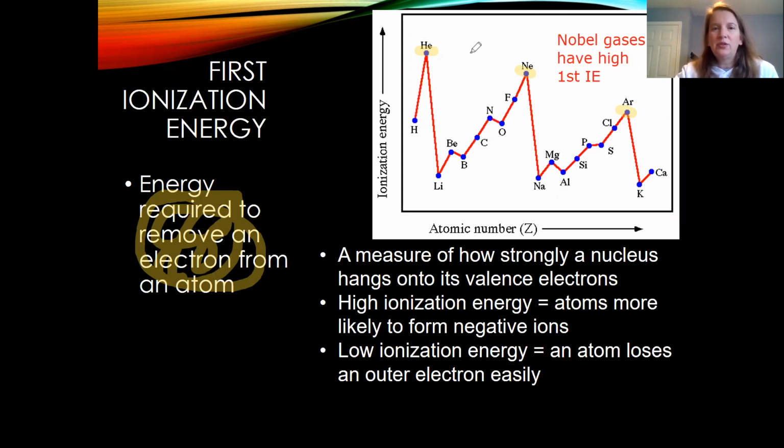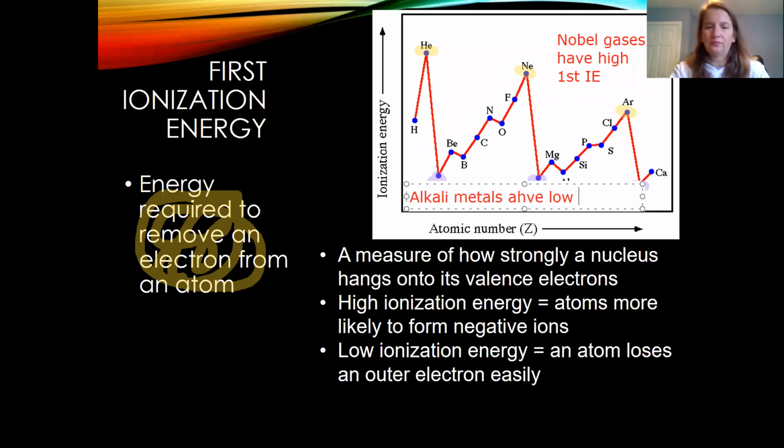And then I want you to notice over here on the graph again, what kind of elements have low first ionization energies? Which ones are these down here at the bottom that have really low ionization energies? Those are the alkali metals. The alkali metals have low ionization energies. So our alkali metals, remember, oh, I spelled that wrong. Oh, well, I can't go back.